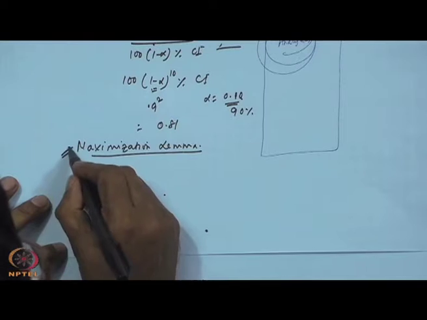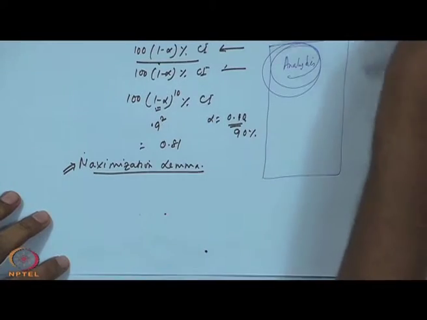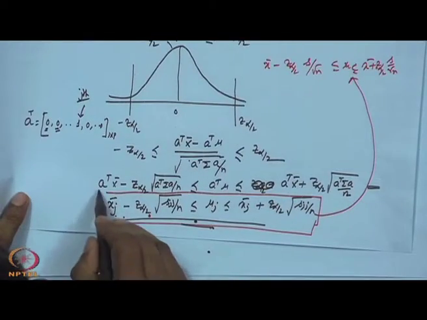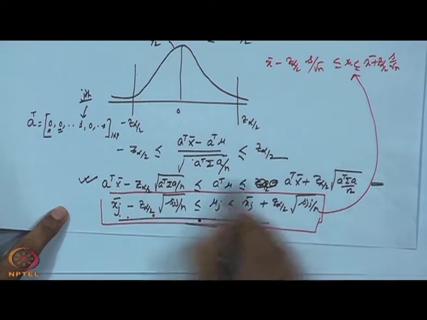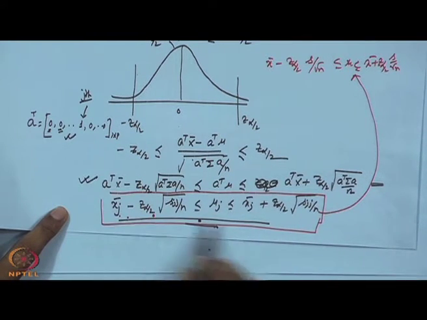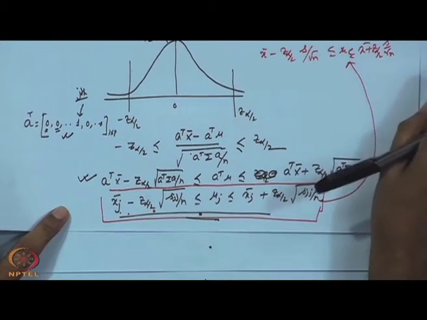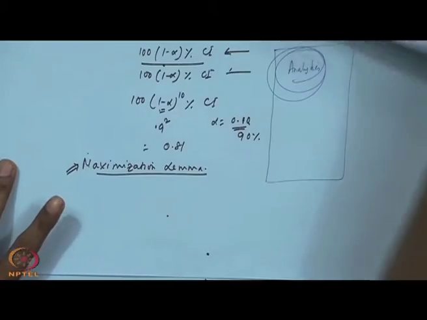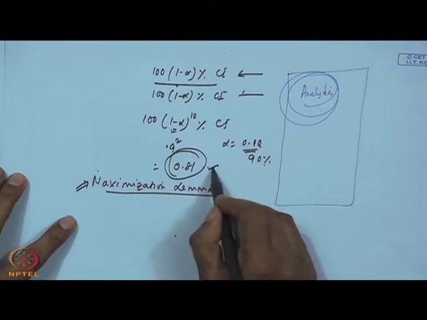Okay, we will continue with our maximization lemma to find the simultaneous confidence interval. What I told you is that for the quantity A transpose x bar minus this one, if you select something like this for A, you will get a univariate interval, and your problem will be that you will not get simultaneously a 90% or 95% confidence interval.